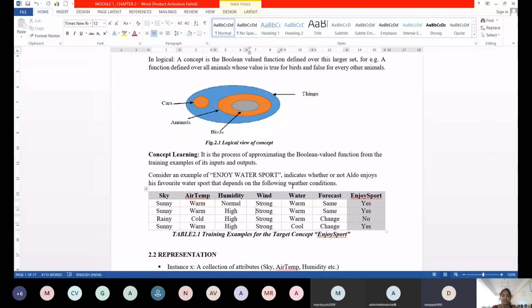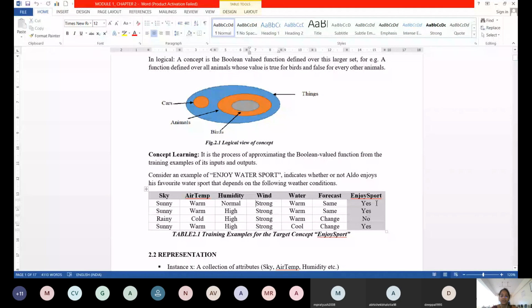The target concept, you could see, is the classification label of the examples given. The complete table from sky to forecast is your instances. Sky, air temperature, humidity, wind, water, forecast, all these are your attributes. Each row is an instance, or I can say a training example, a data sample, or instance or data sample.